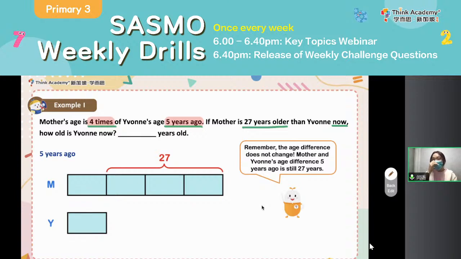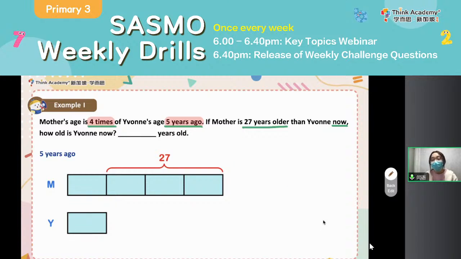So 27 years should be the age difference. And we know that the age difference does not change. That is why Mother and Yvonne's age difference 5 years ago was still 27 years. Okay? And then you can just label out. Then move on to the calculation part.